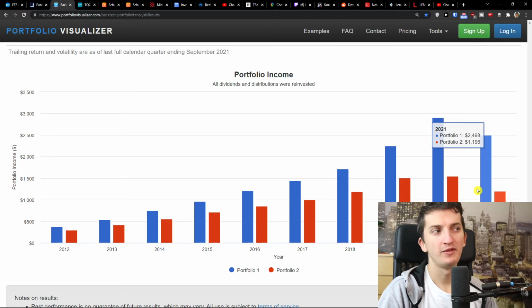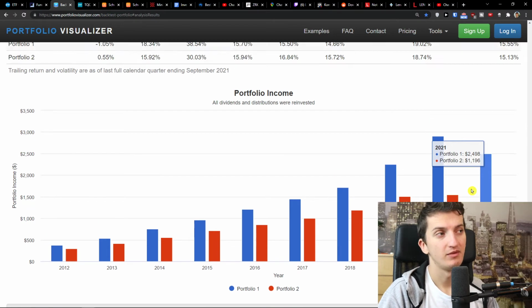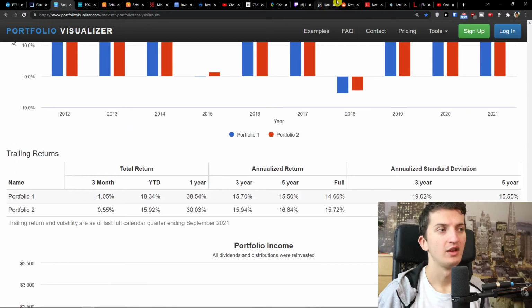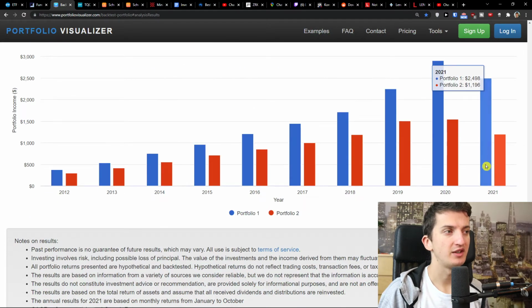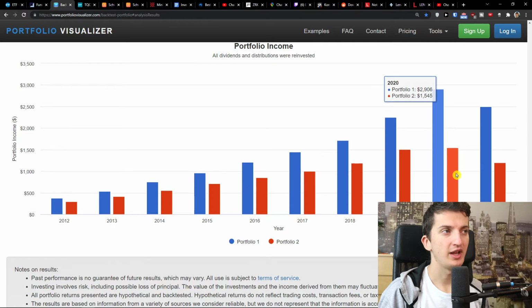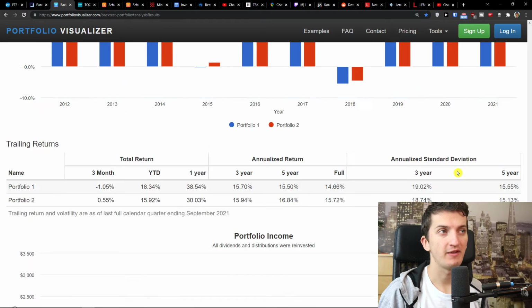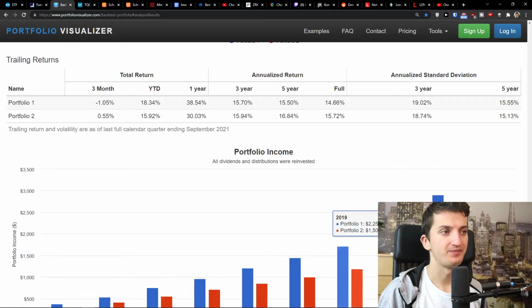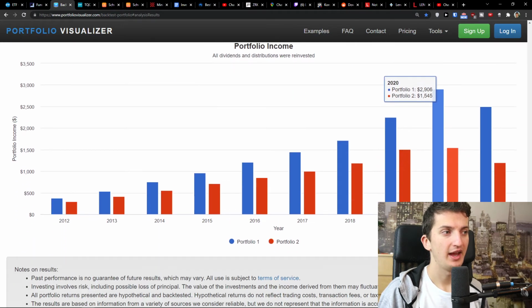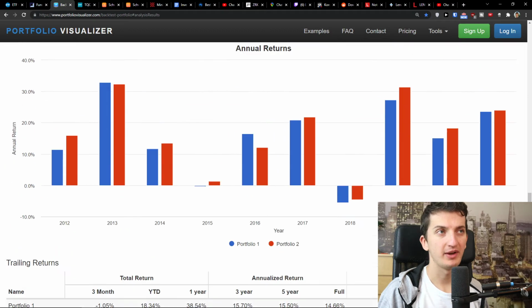I don't know what the future will bring, but the growth in dividends in like 2021 is pretty good. It's really good. And it was really close this year. Also 2020, 3,000 to 1,500. These are really good numbers. And that's pretty much it.